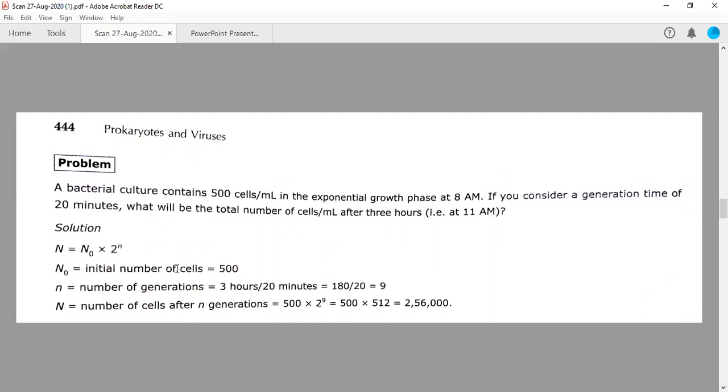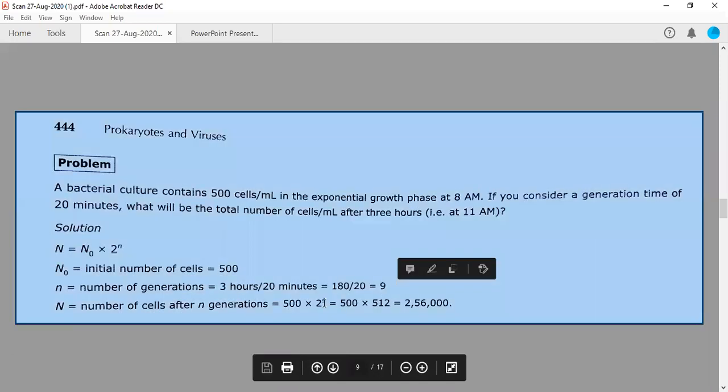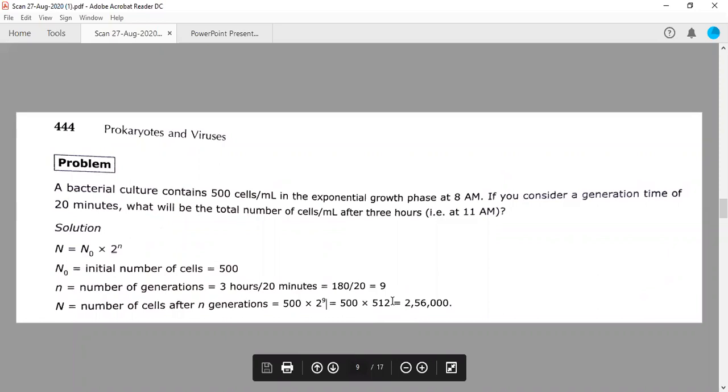So 3 hours will be 180 again. So 180 divided by 20 will be your total number of generations, n. So n will be equal to 180 divided by 20, which is 9 generations. So this is the formula. The number of cells after 3 hours, meaning at 11 a.m., will be equal to the number of cells at 8 a.m., that is the initial number 500, so 500 into 2 to the power n. n will be 9 here because there are 9 generations. Okay, so 2 to the power 9 will be 512. You need to multiply this to get the total number of cells after 3 hours. This is also a very basic question.